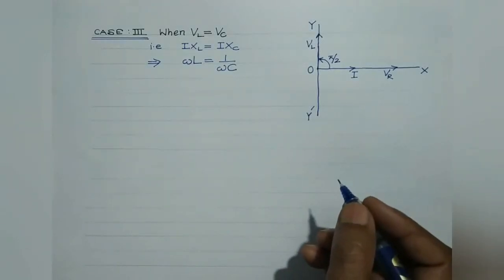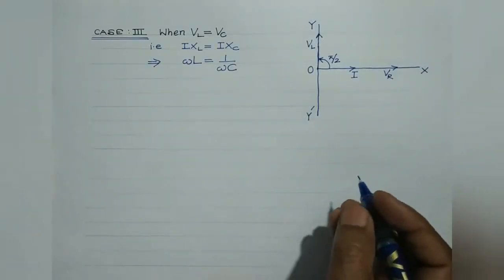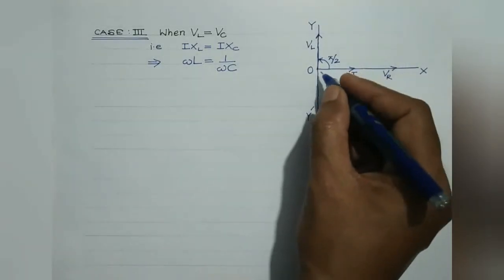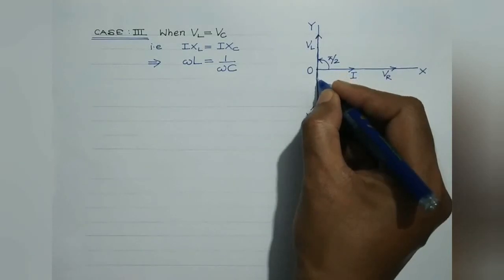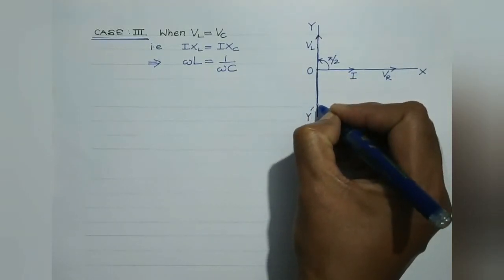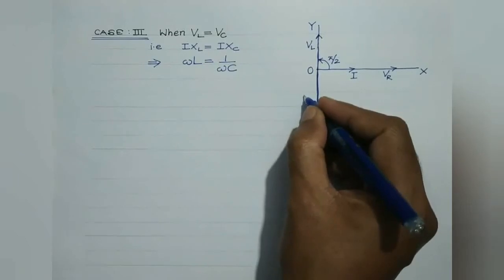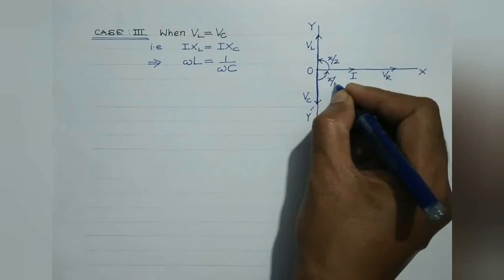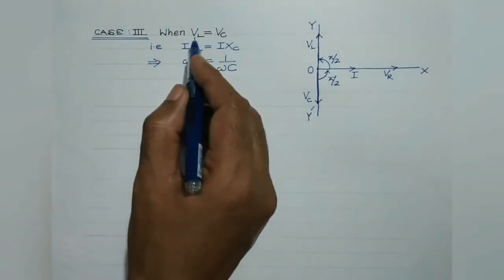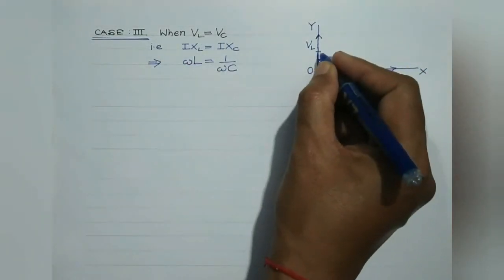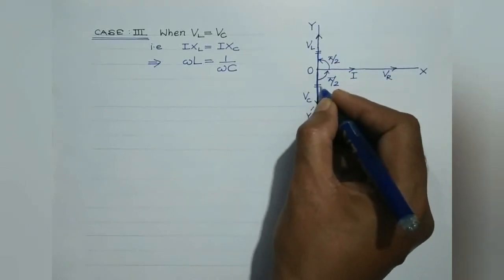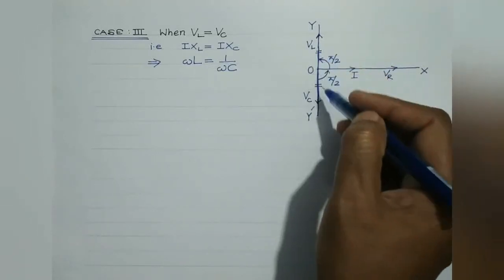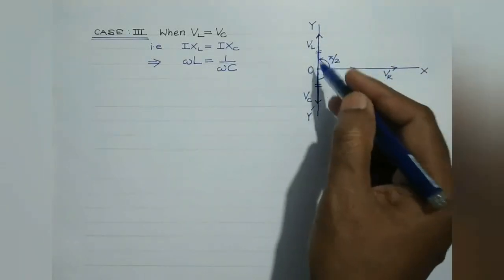Now in case of an AC circuit comprising of a capacitor only, the voltage VC lags behind the current by phase angle of pi by 2. So VC must be represented along the negative y-axis, that is along this direction. So this is VC. It lags behind the current by a phase angle of pi by 2. Now in this particular case, VL is equal to VC. So these two arrows representing VL and VC must be of equal length, isn't it? And VL and VC are out of phase. That is, the angle between these two is 180 degree. So obviously they will get cancelled out.